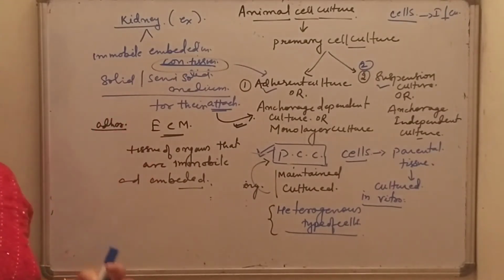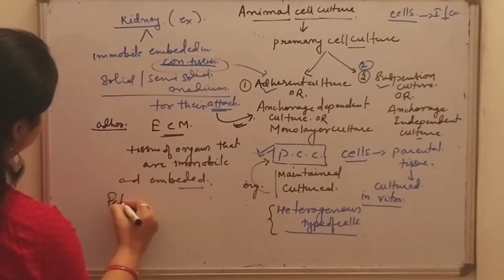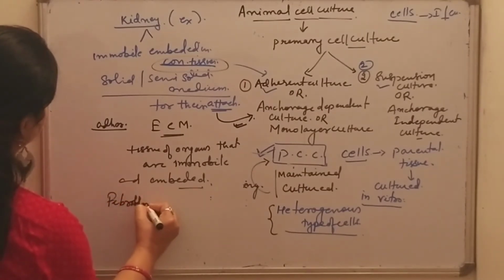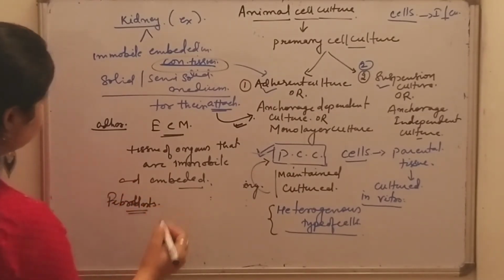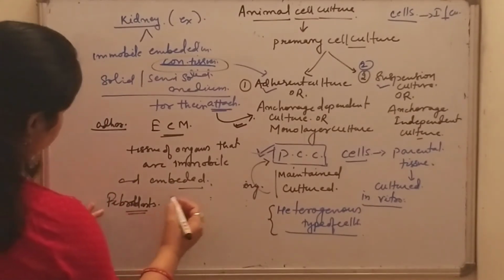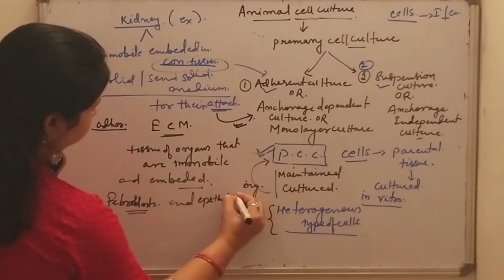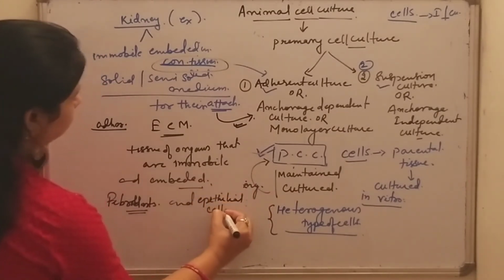So the best examples are fibroblast and epithelial cells.